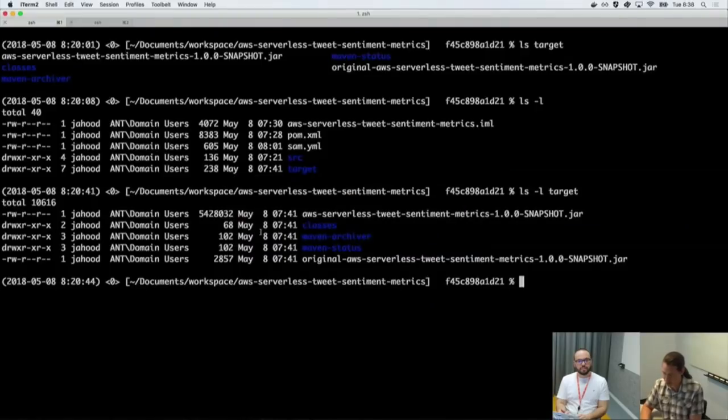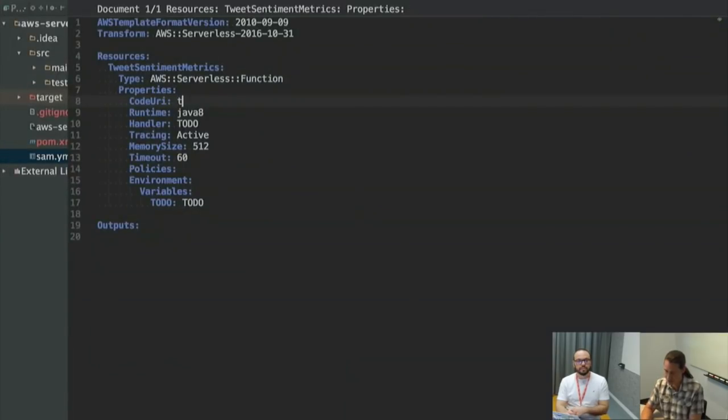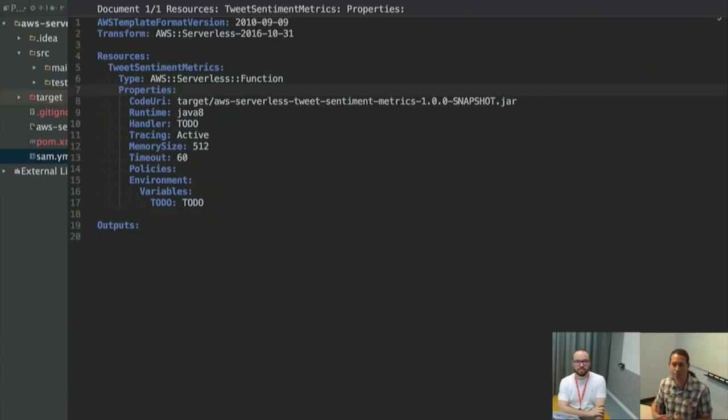So where is the code? Well, I showed you it's in target/ and then it's this jar. So I can put target/ and that jar. And this is a local reference, but as we'll see later, SAM provides some tools that will convert this into an object in S3 for me.